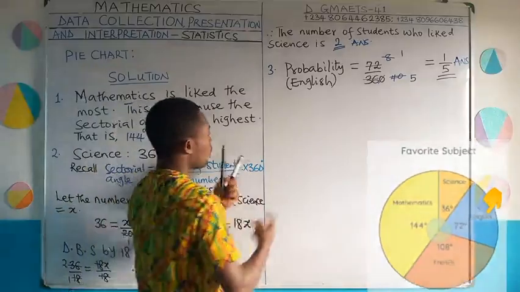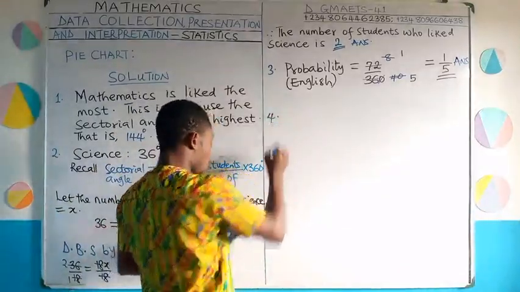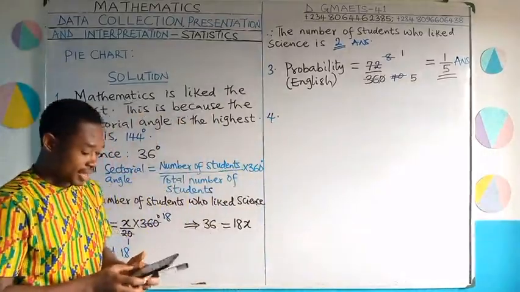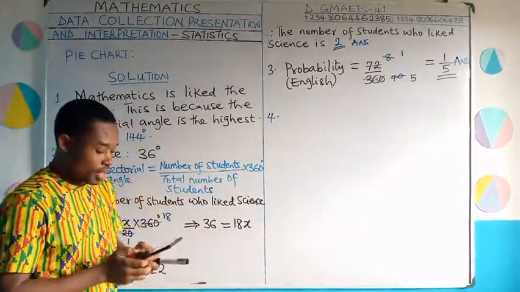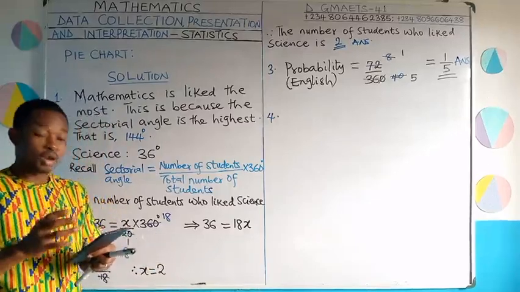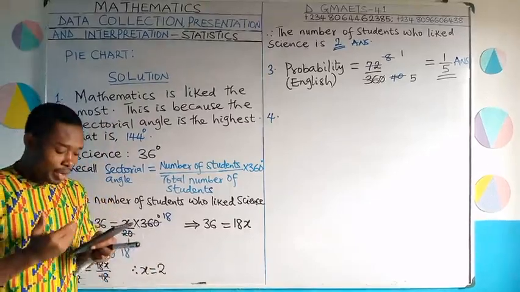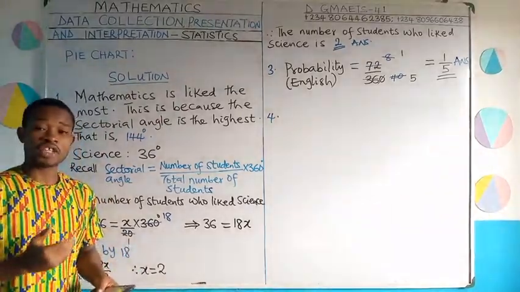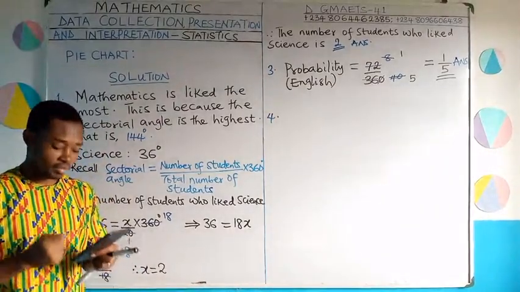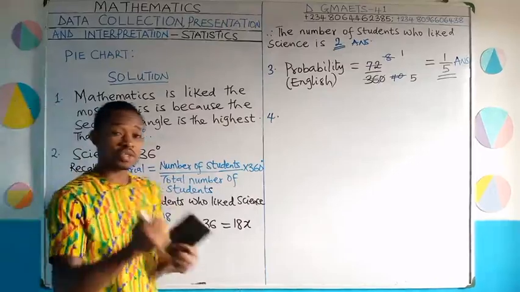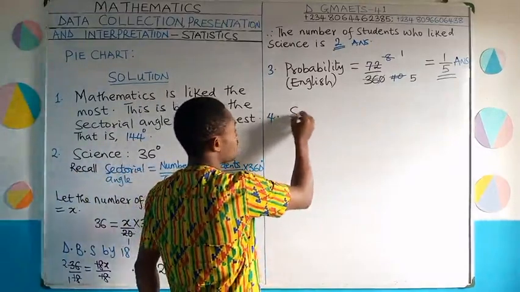Okay, question number 4. We are asked, what is the sectorial angle of French? And how many students have French as their favorite subject? So first of all, the sectorial angle of French.